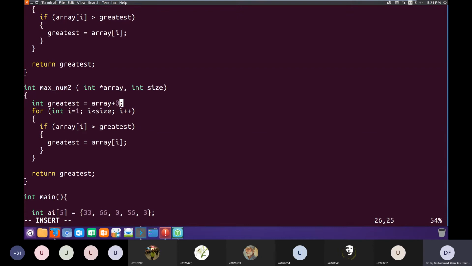So what we will do is we will do it like this. Array, it's a pointer, so plus 0. The earlier notation was also correct, but just to emphasize the point, we'll write it like this. Okay, and here also.